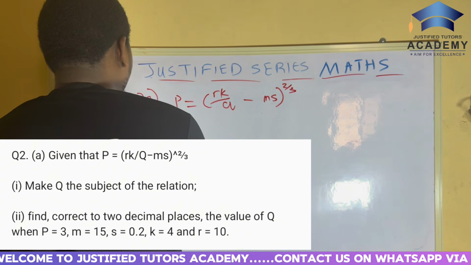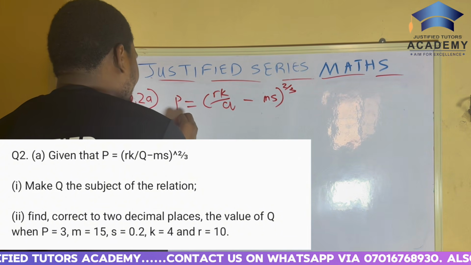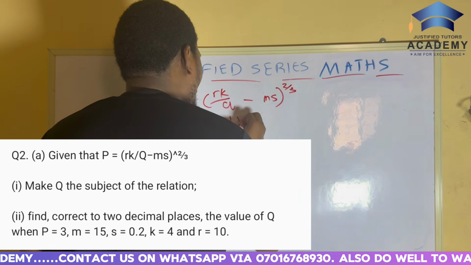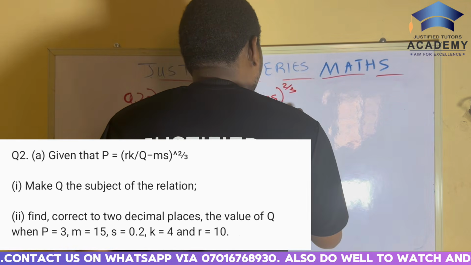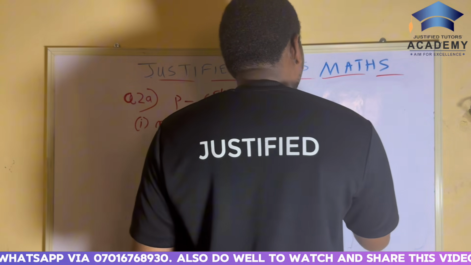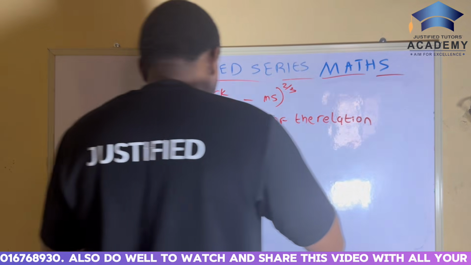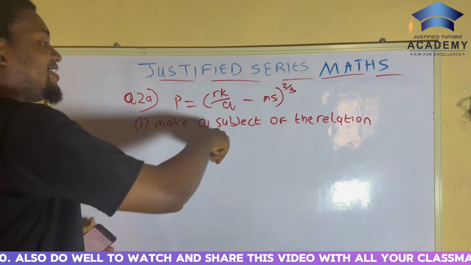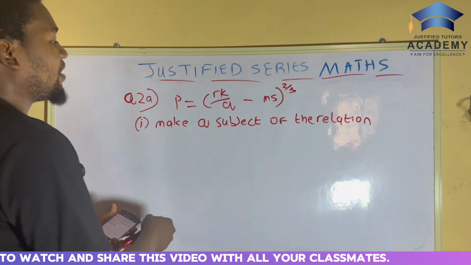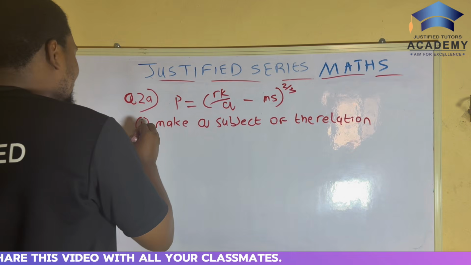Question (i) says make Q the subject of the relation. Same thing as saying subject of the formula. Please don't mistake it though. Now that's the first question.